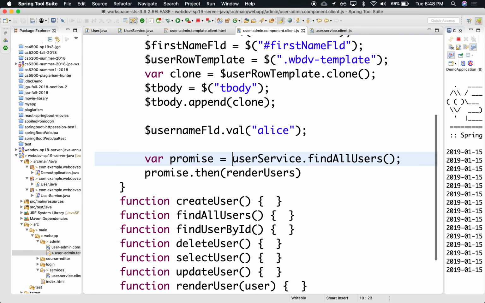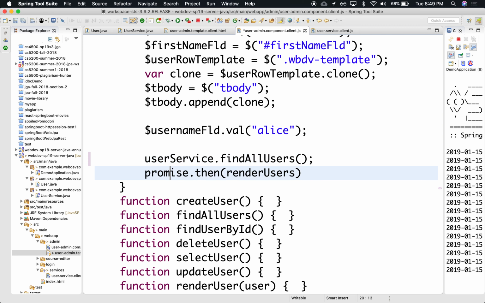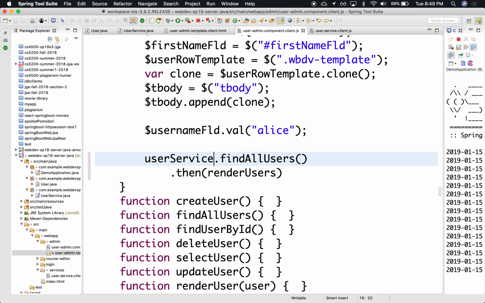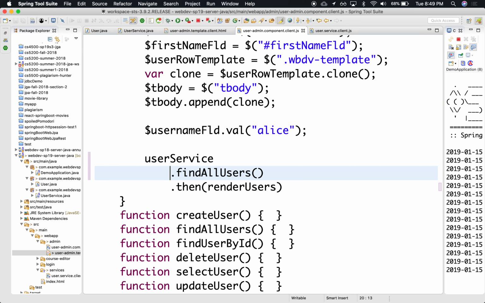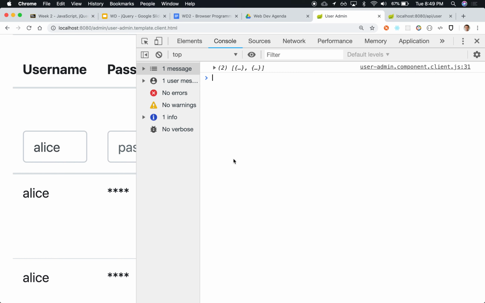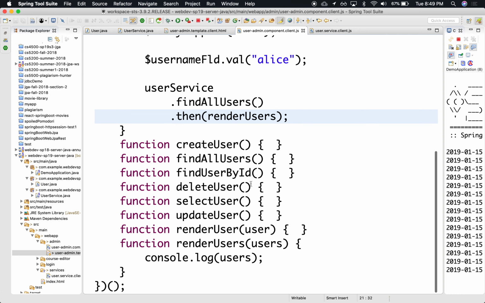A more common syntax here, since the style in JavaScript is to chain certain functions together, a prettier way to write this is just to chain these two, like that. Or userService.findAllUsers and then the .then. So this has the two elements in the array. Make sense?